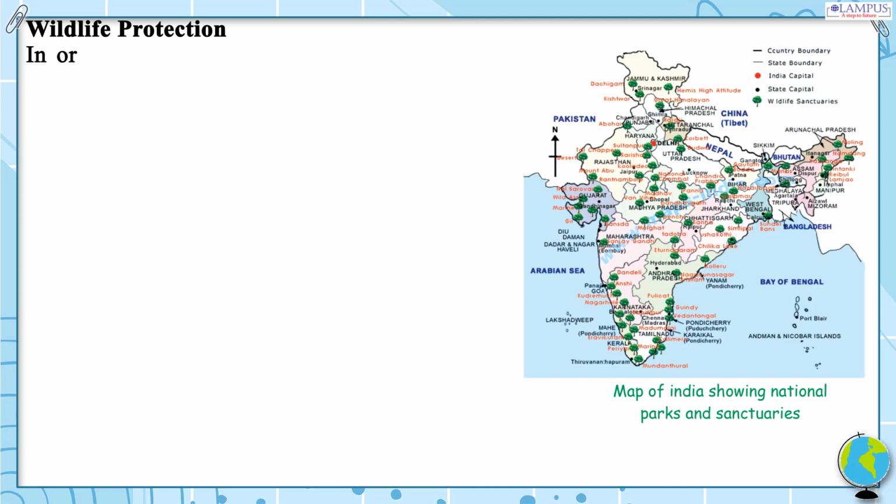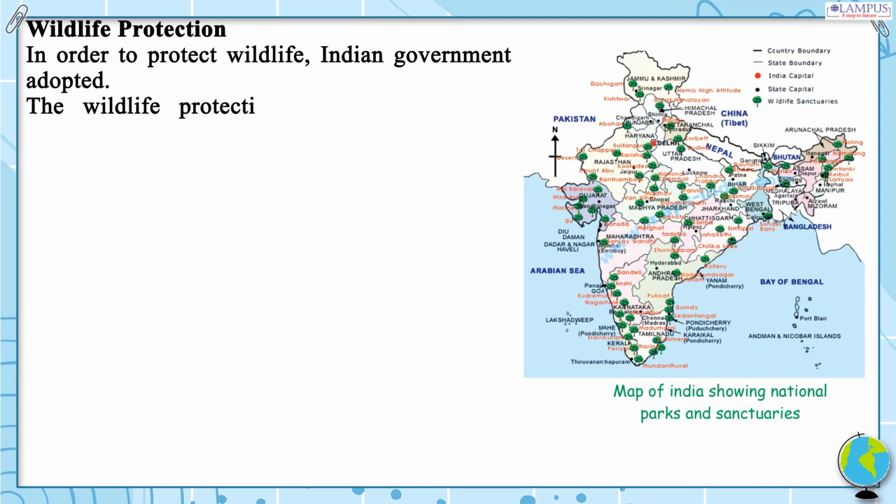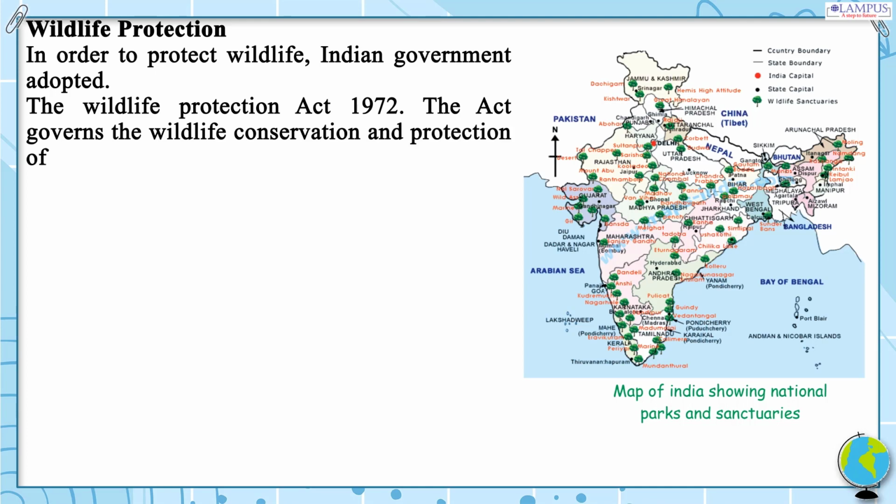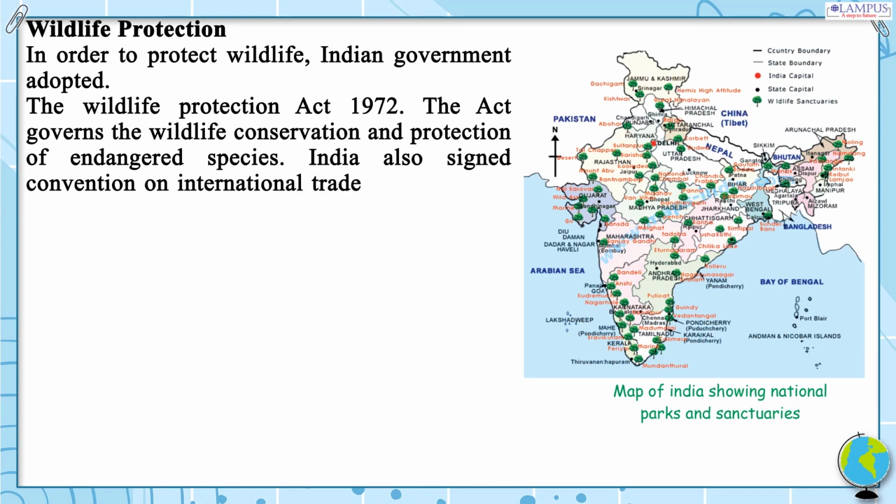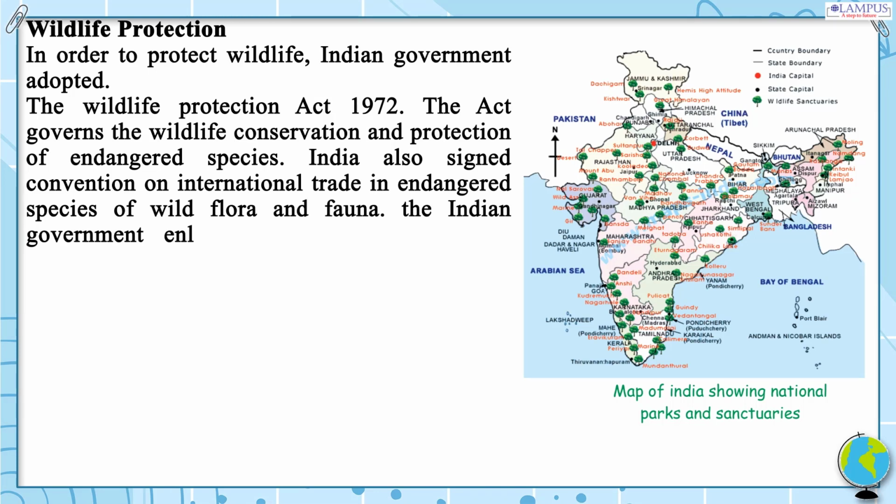Wildlife protection. In order to protect wildlife, Indian government adopted the Wildlife Protection Act 1972. The act governs the wildlife conservation and protection of endangered species. India also signed the Convention on International Trade in Endangered Species of Wild Flora and Fauna. The Indian government enlists 36 species which need protection.